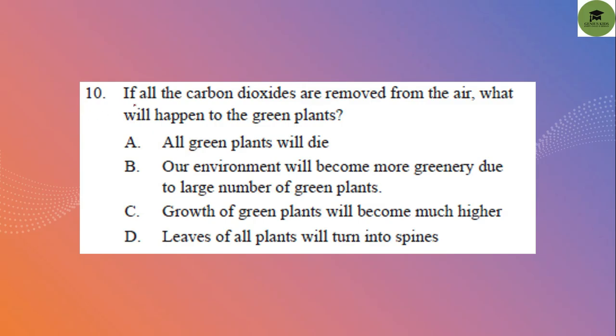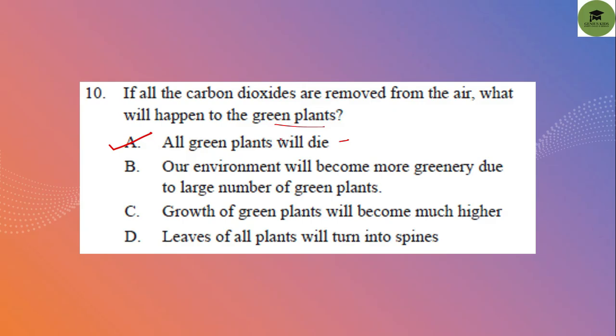Okay. Question number 10. If all the carbon dioxide is removed from the air, what will happen to the green plants? Option A, all green plants will die. Option B, our environment will become more green due to a large number of green plants. Option C, growth of green plants will become much higher. And option D, leaves of all plants will turn into spines. So what will be the answer? The answer is option A. Why will plants die? Because plants require carbon dioxide to make food in the process of photosynthesis. Okay.